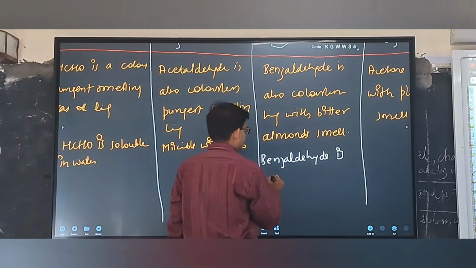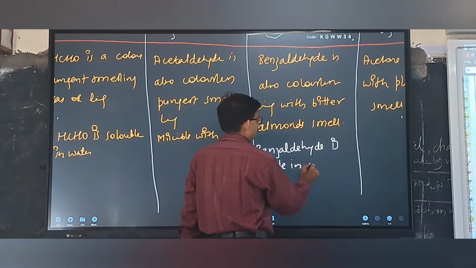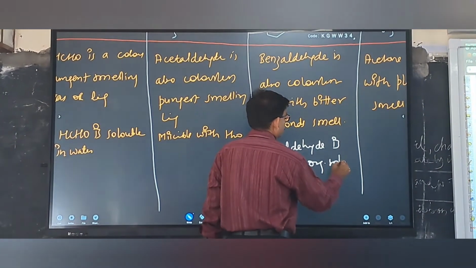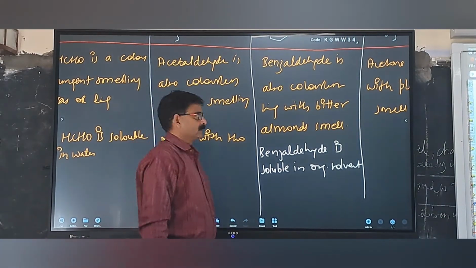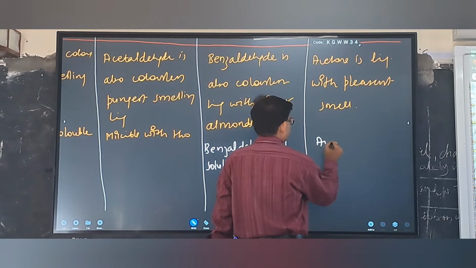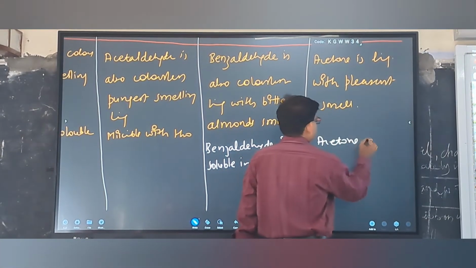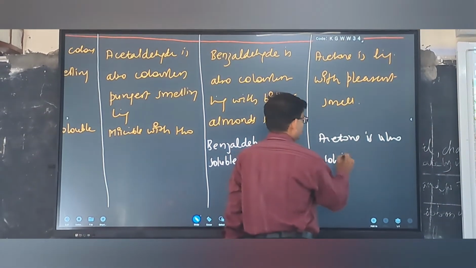Benzaldehyde is soluble in organic solvent but insoluble in water. Acetone is also soluble in water.